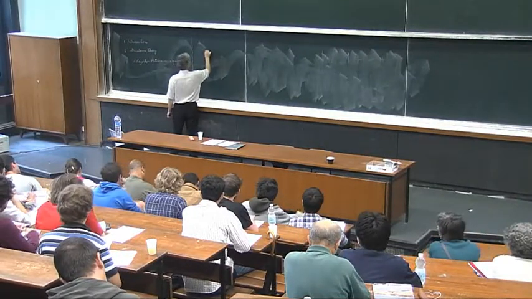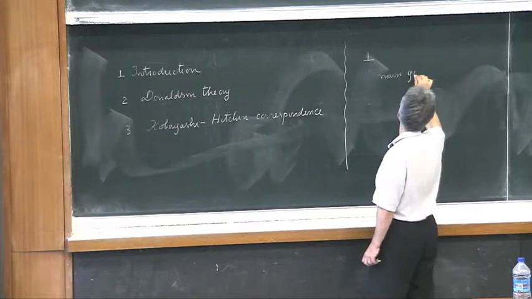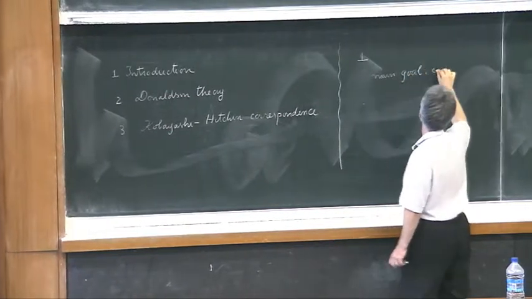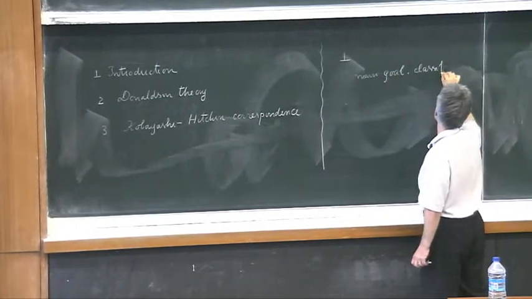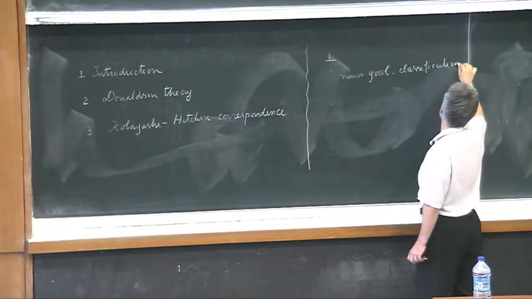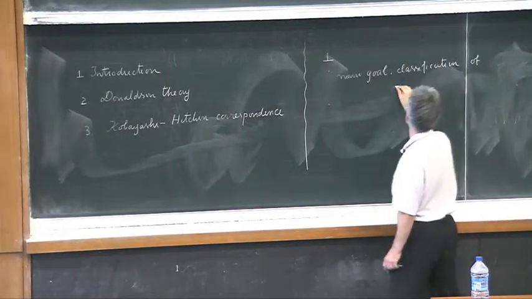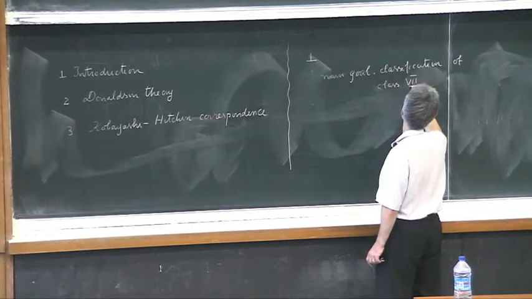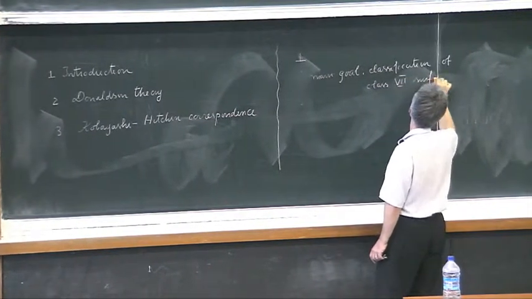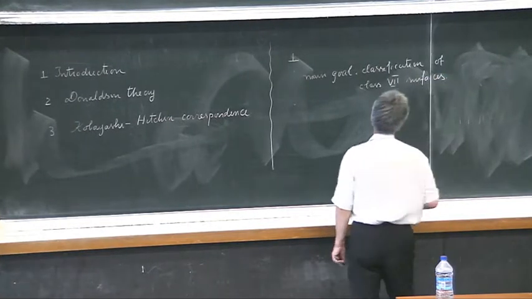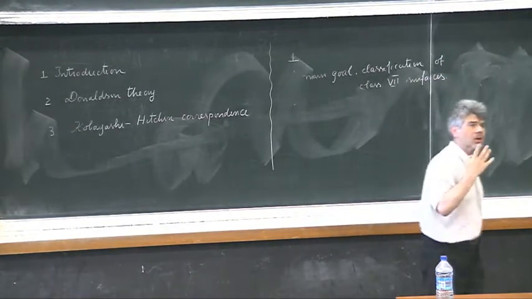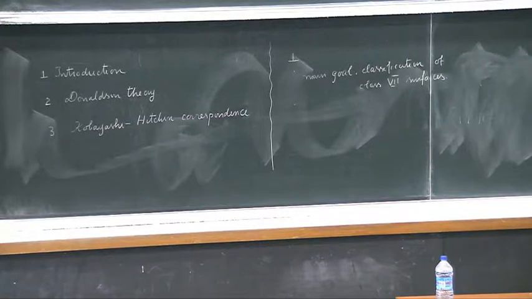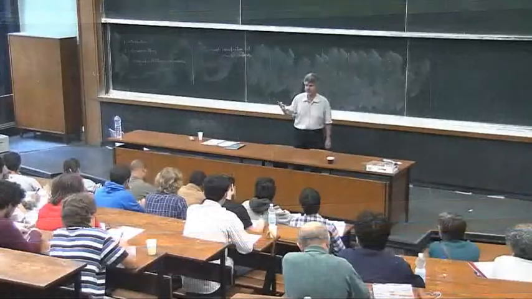So, main goal: classification of class 7 surfaces. So it's about the old Enriques-Kodaira classification problem for complex surfaces.